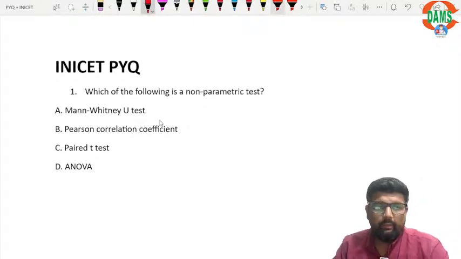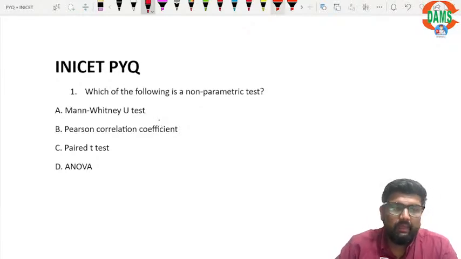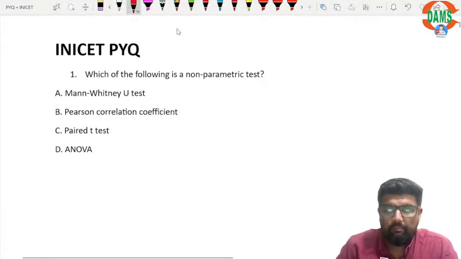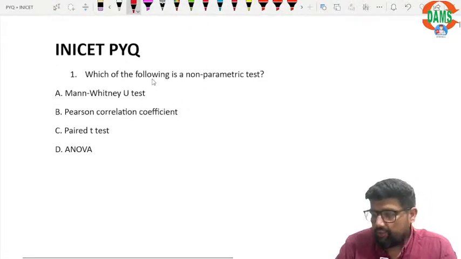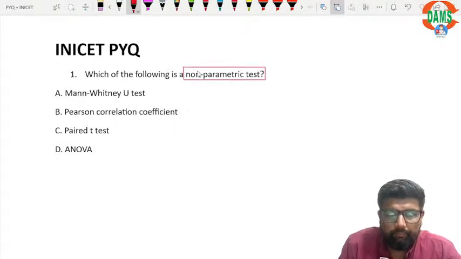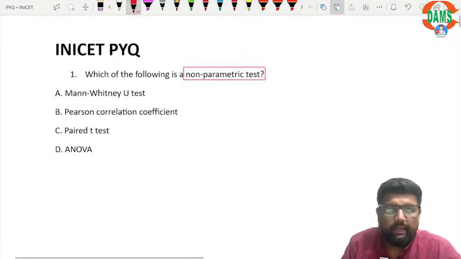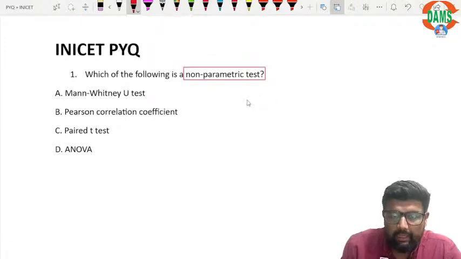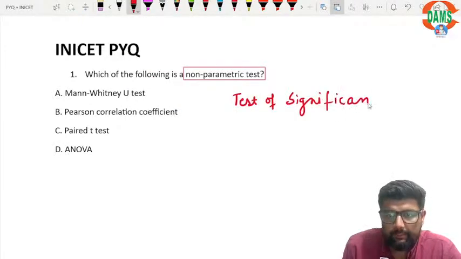Now we are starting with all the previous year questions related to subject PSM. Now my first question is, which of the following is a non-parametric test? Non-parametric test. So here I want to tell you that of significance.